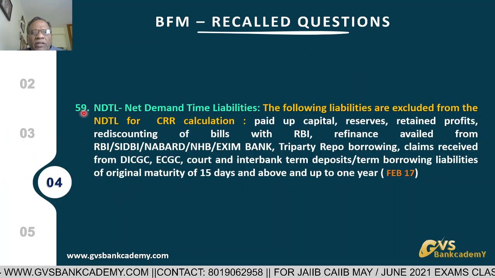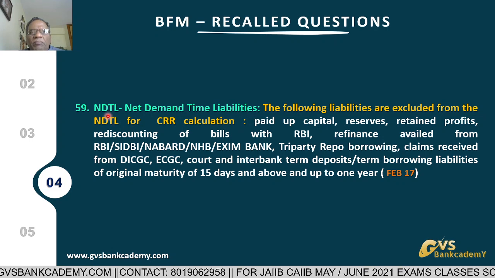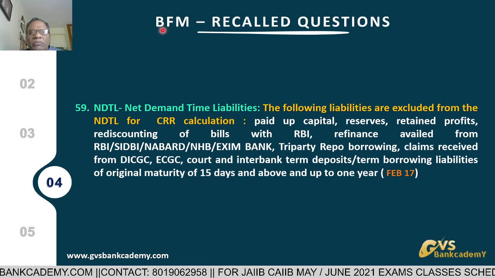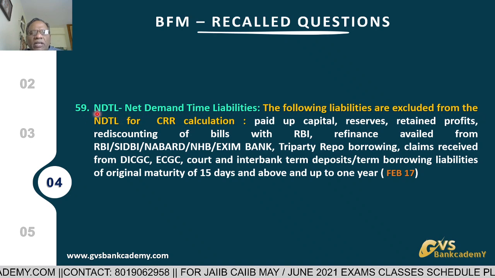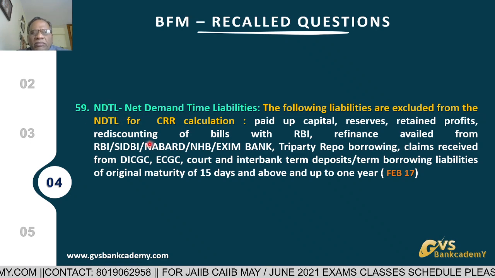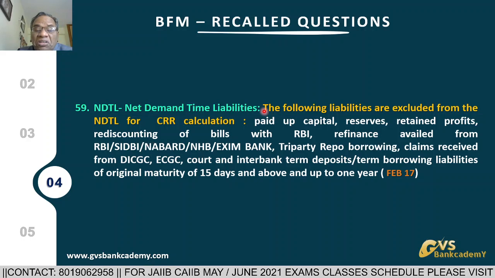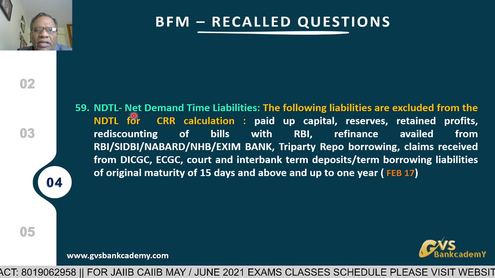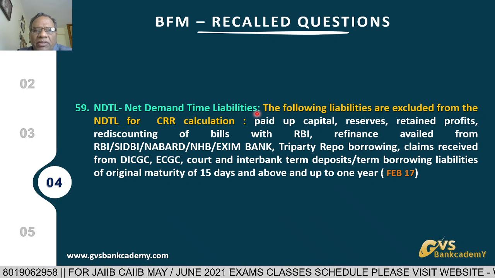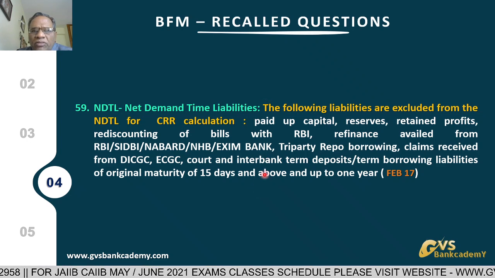Question number 59, very important. It is a 5 marks question they are asking in ABM and BFM also. Sometimes they ask in BFM, sometimes in ABM. CRR calculation or SLR calculation. Cash reserve ratio calculation or SLR, statutory liquidity ratio calculation. At the time of calculation of the bank's NDTL, net demand and time liabilities, for CRR and SLR purposes, the following things you have to exclude.